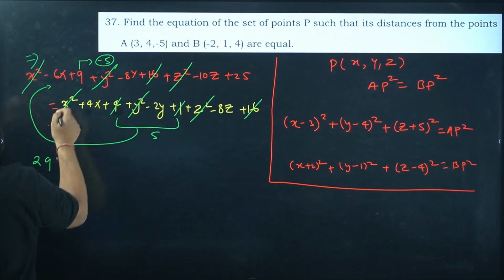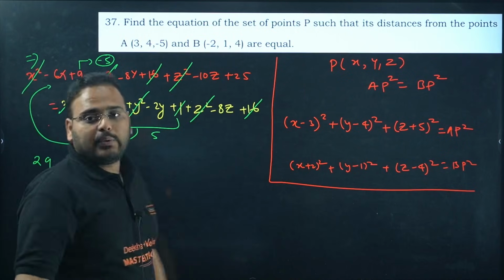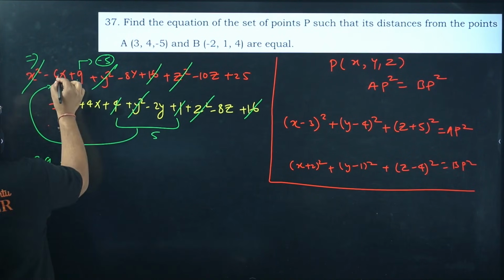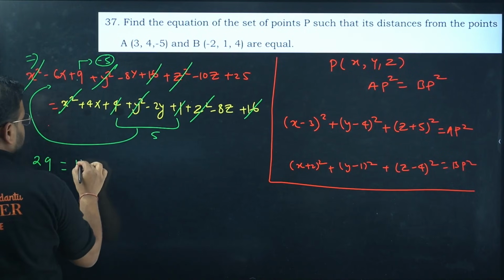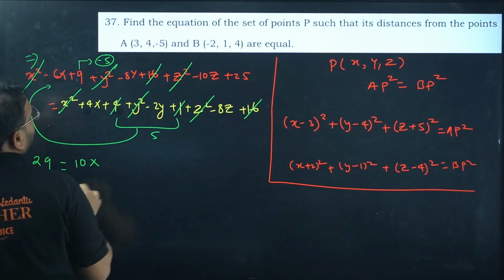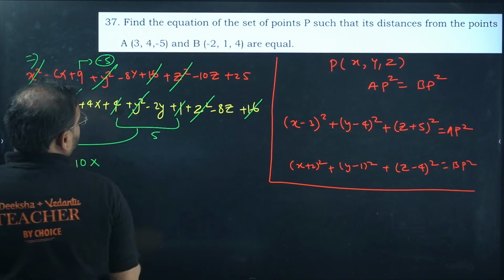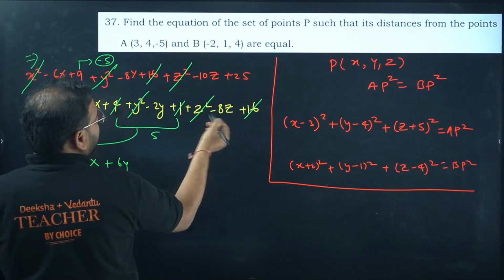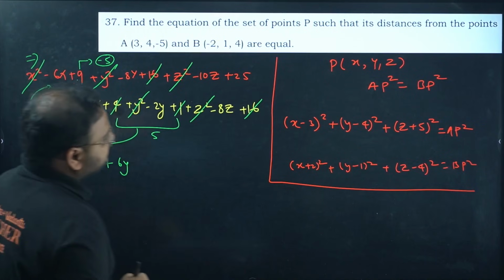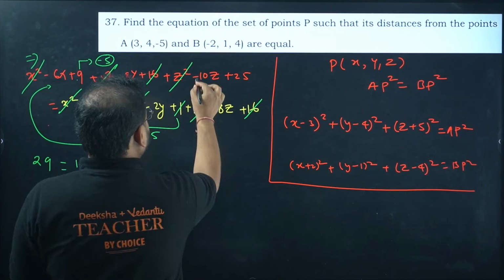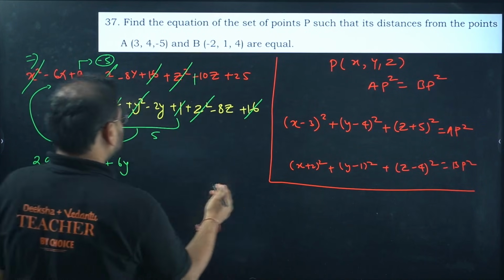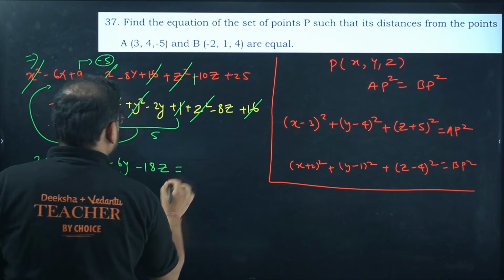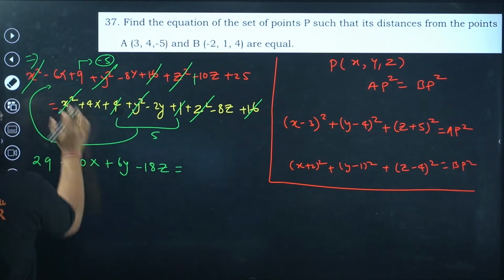Okay, this becomes 4 plus 25, which is 29. Now check the other values. We have 4x and plus 6x will come on that side, so 10x. Then we have minus 8y, here we have minus 2y, so plus 6y, and we have minus 8z, and this was plus 10z, right? Yeah, and minus 10, it will become minus 18z equals to, that is it, already taken over here.